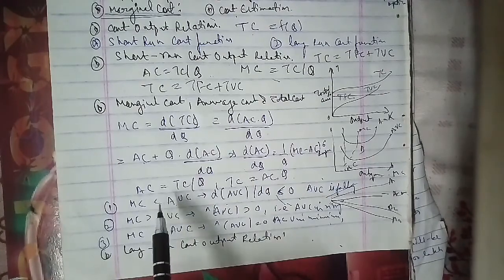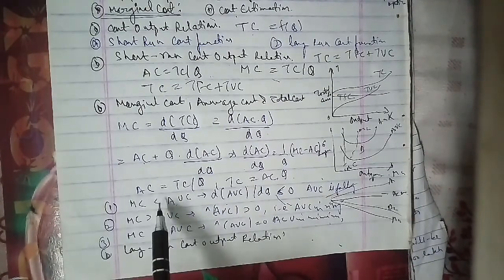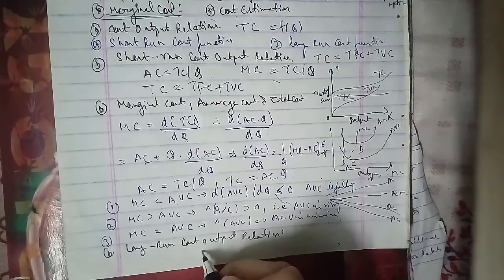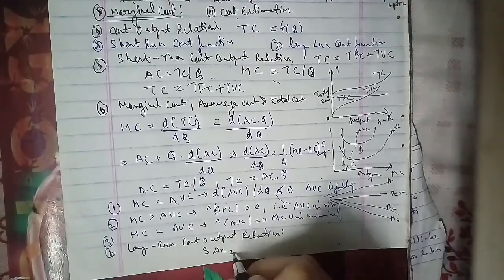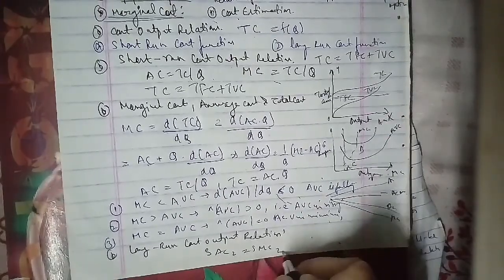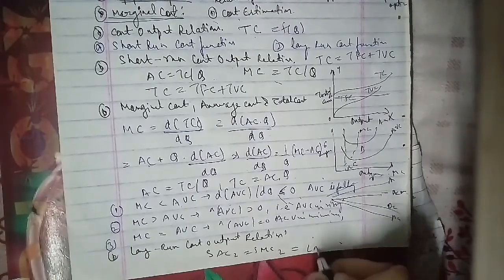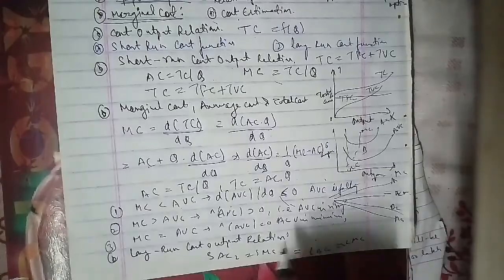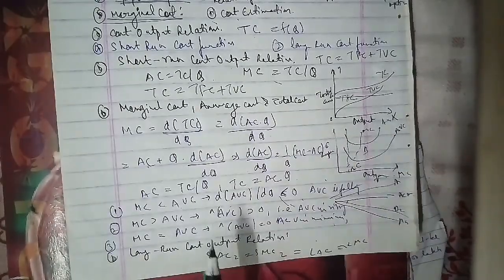So here the point C also indicates the optimum scale of production of the firm in the long run, or optimum output. The optimum output level is the level of production at which the cost of production per unit, that is AC, is the lowest, and the optimum level is not the maximum profit level. The optimum point is where AC is equal to MC. Here C is the optimum point as well.